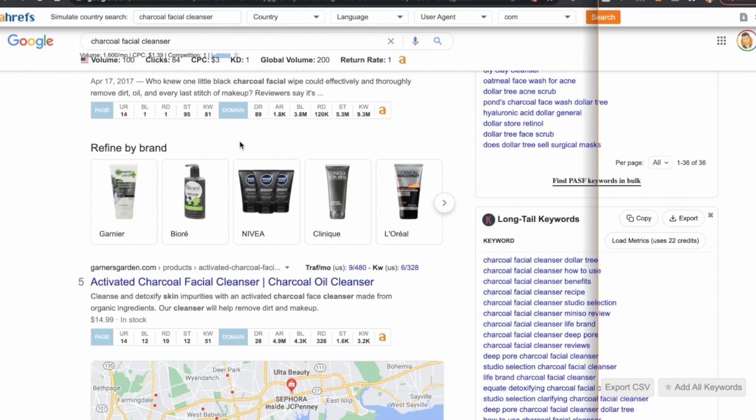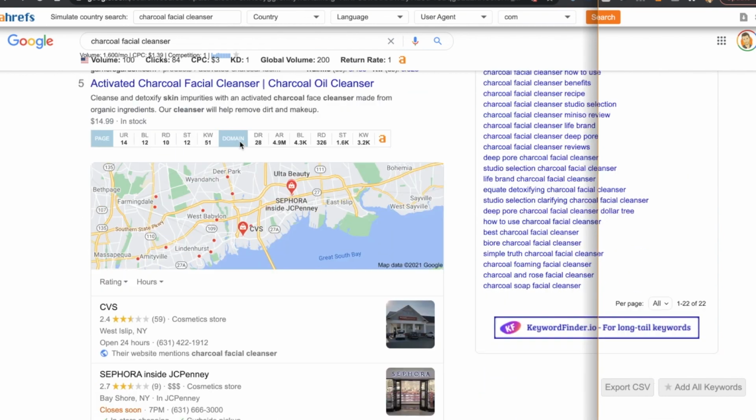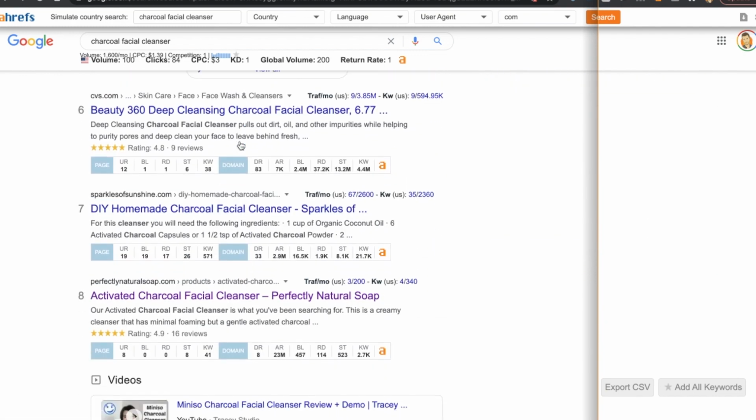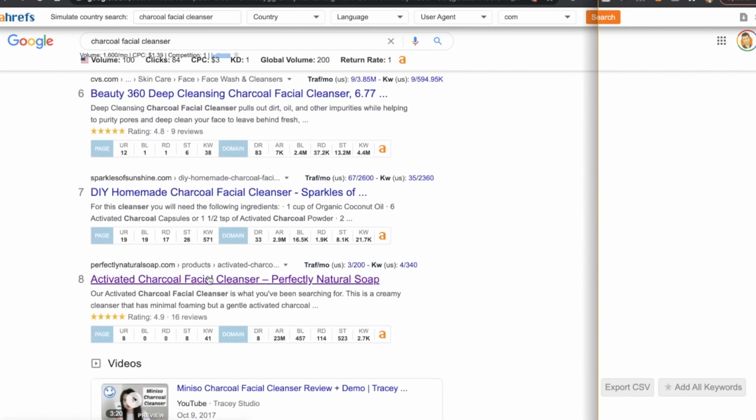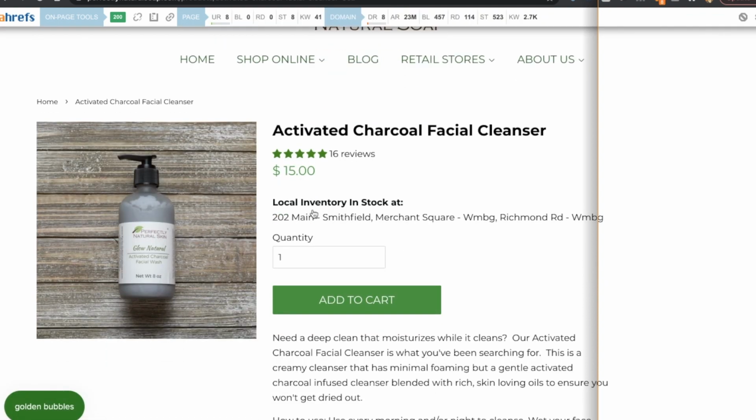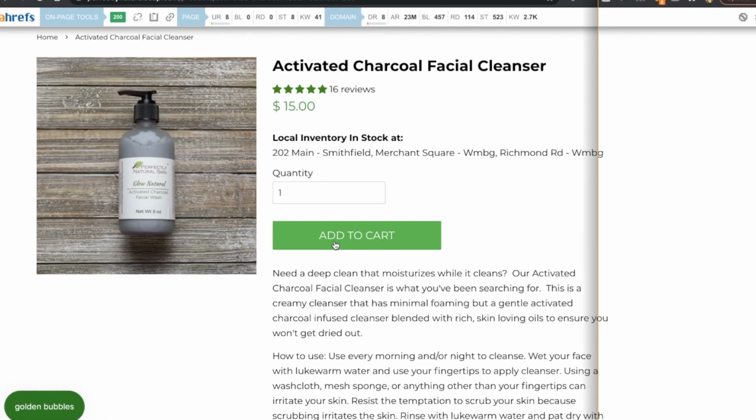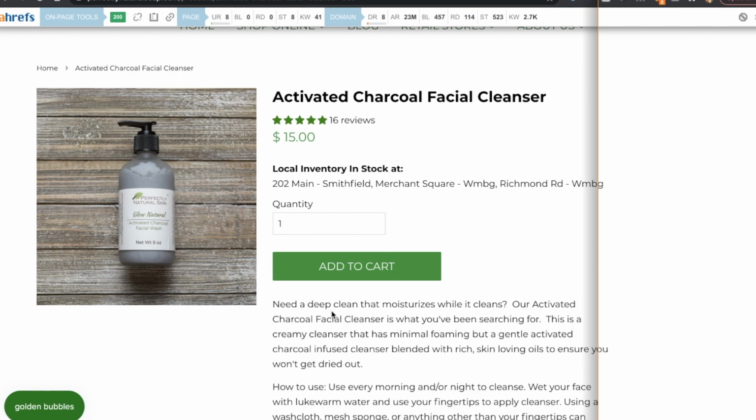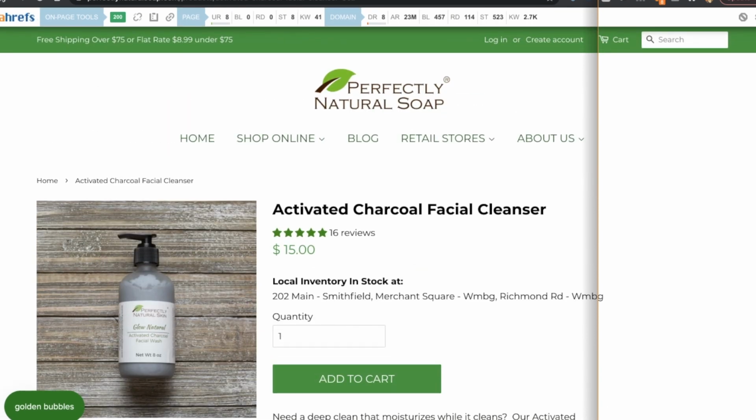our products. Sometimes even our products will actually rank for the keywords, just like in this case, the product page is actually ranking. So if someone looks for charcoal facial cleanser and they land on this perfectlynaturalsoap.com, the Shopify store, they click, they're looking for it, boom. If they like what they're reading, they can add to cart and buy this charcoal facial cleanser. All right, so that's just one example.